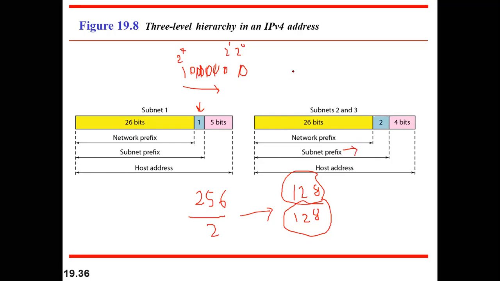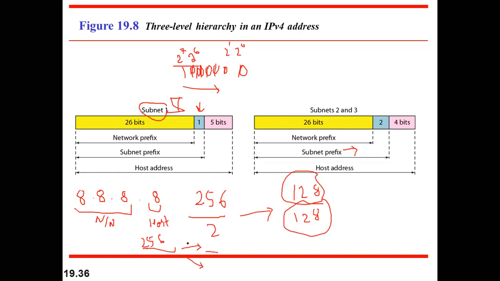If 2 subnet bits are there, then we have done 2 raised to power 7 and 2 raised to power 6, so the next bit will also be consumed. According to that, the subnet mask will also change. For this particular case, the first 3 octets are consumed for the network address until now, and we are left with the last octet for hosts. But here we can have 256 hosts, and we don't want to designate 256 hosts. We want to divide them into two parts.